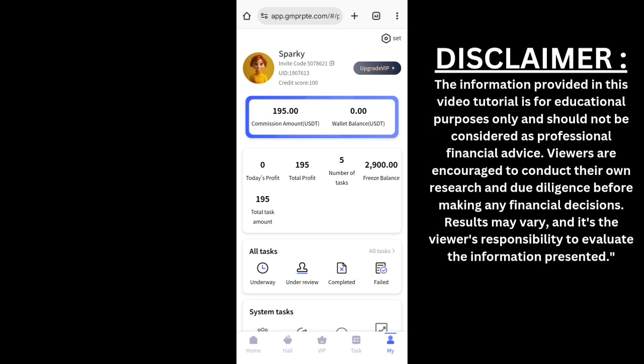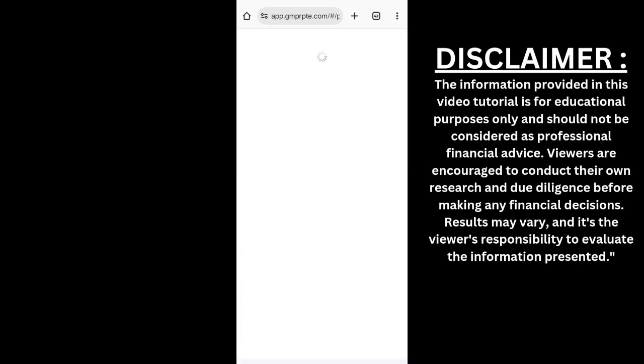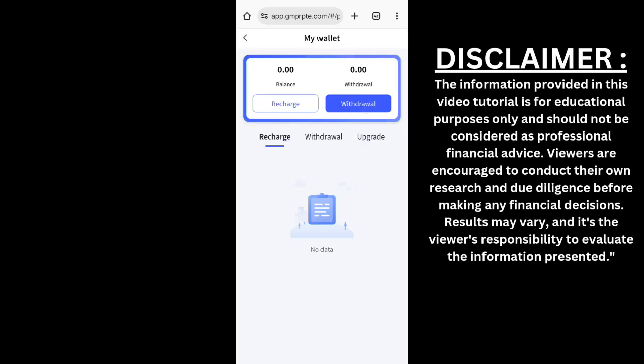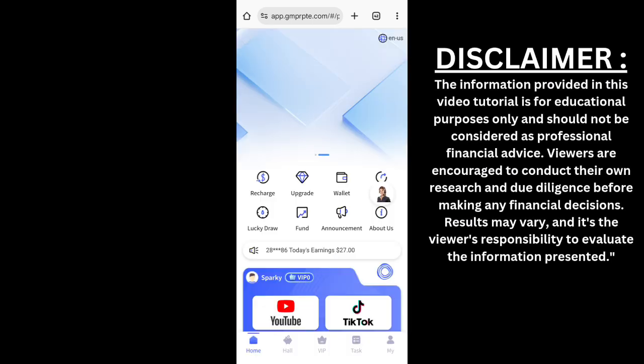Okay, how do you withdraw this money? You withdraw it to your USDT account. You come to your home, you see the option of wallet. When you click on wallet, you see the option of withdrawal. You click on it to paste your address, and then you can actually request your withdrawal.